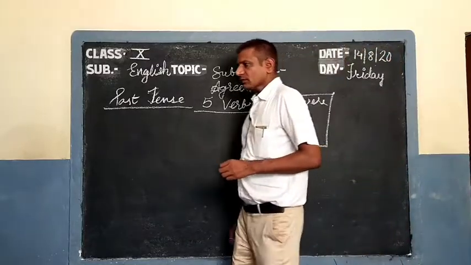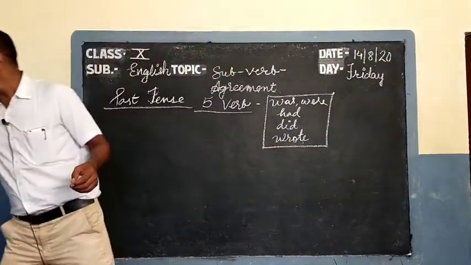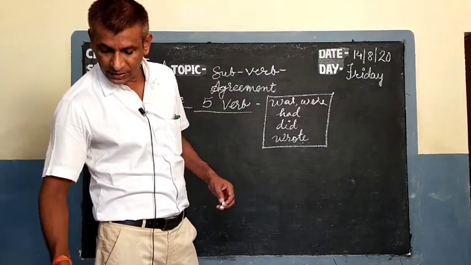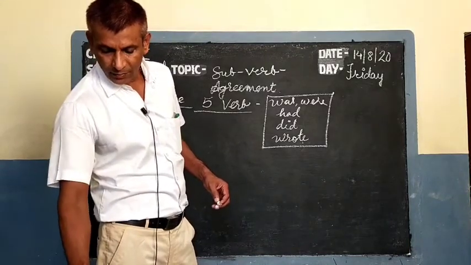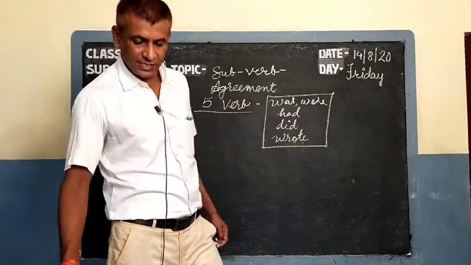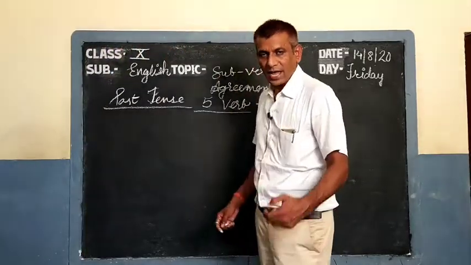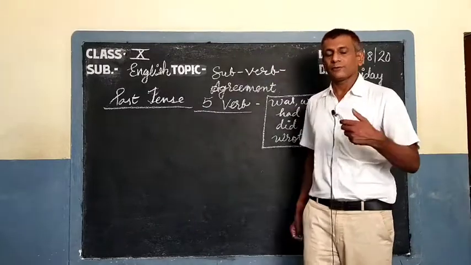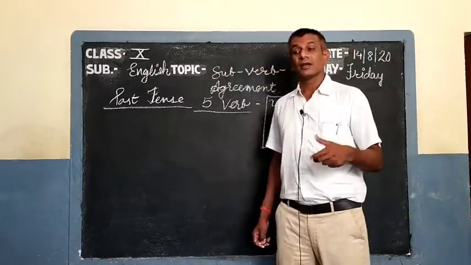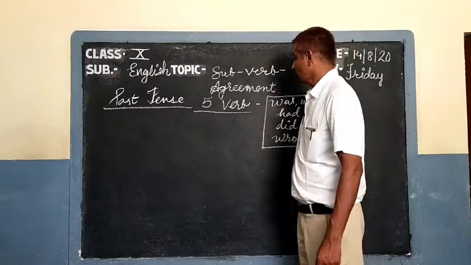Now how these past verbs are used for the past time, or sometimes can be used for the present time, and sometimes can be used for the future time also.